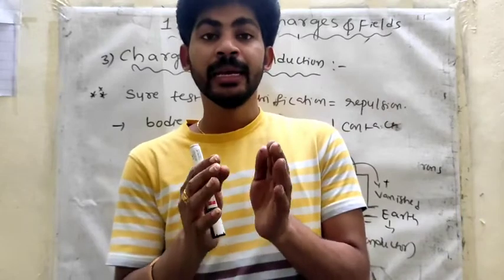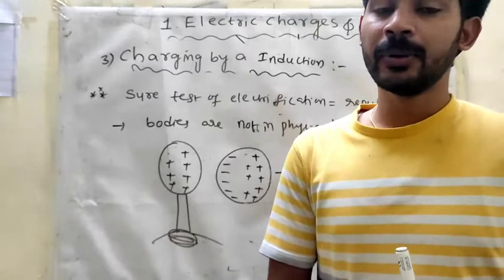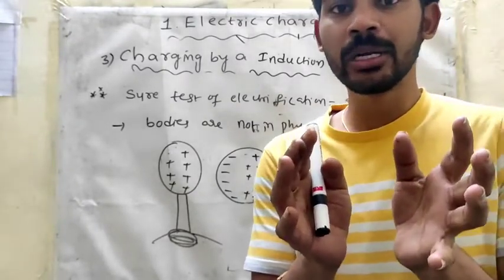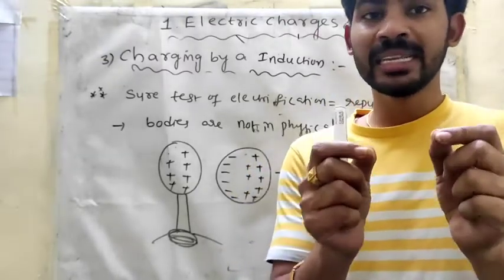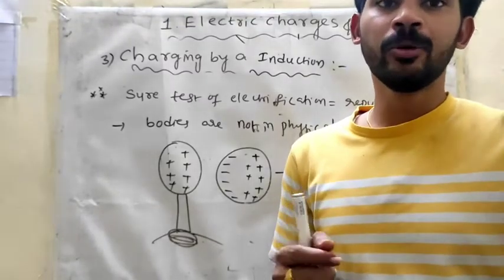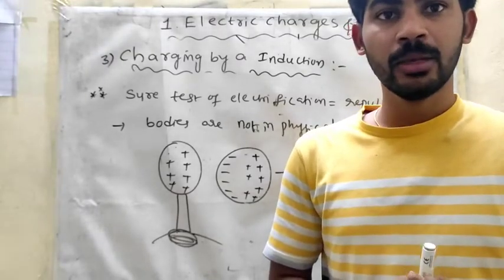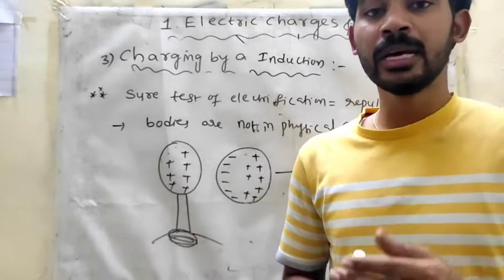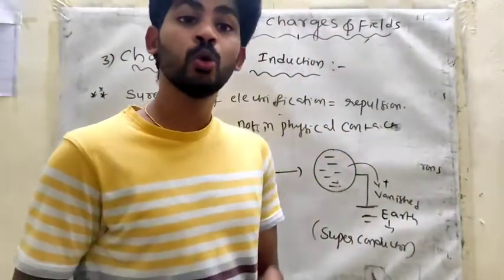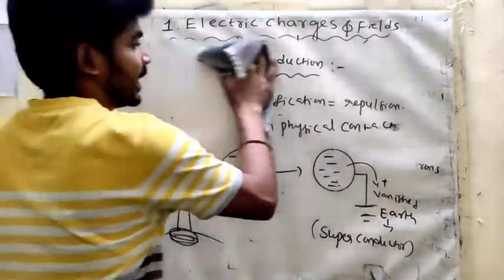Repulsion is the sure test of electrification. How can we decide whether a body is charged or uncharged? The test is repulsion. If bodies repel, the other body is also charged; otherwise the other body is uncharged. In this case I am giving one more example: the gold leaf electroscope experiment.